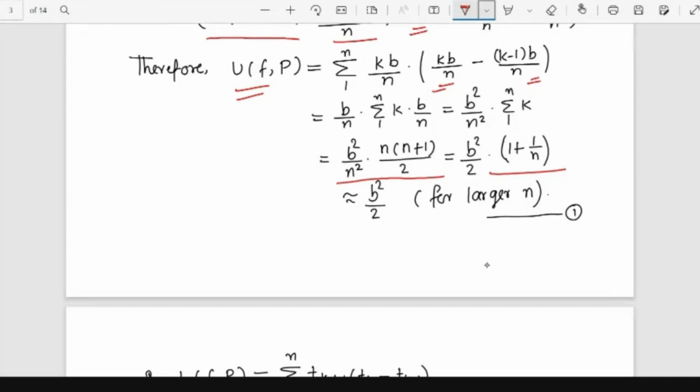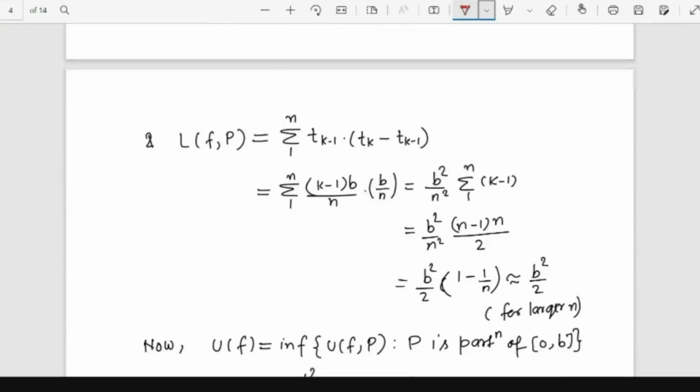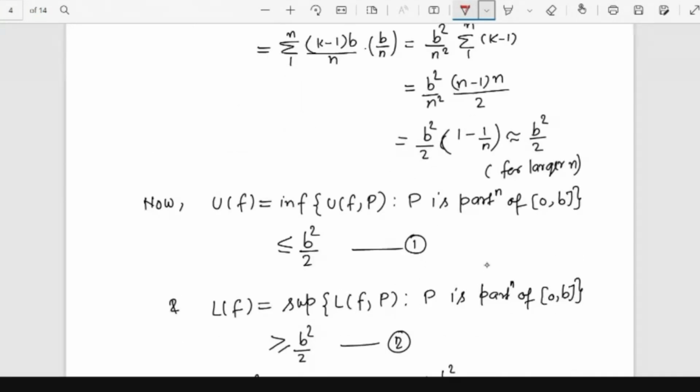So the upper sum is approximated as b square by 2, and the lower sum, in a similar way, after putting in the values of tk minus 1 and tk, is also approximated by b square by 2 for larger n. Now in order to calculate the Darboux integral, we must calculate the upper Darboux integral and the lower Darboux integral. The upper Darboux integral is calculated as the infimum of the upper sum.